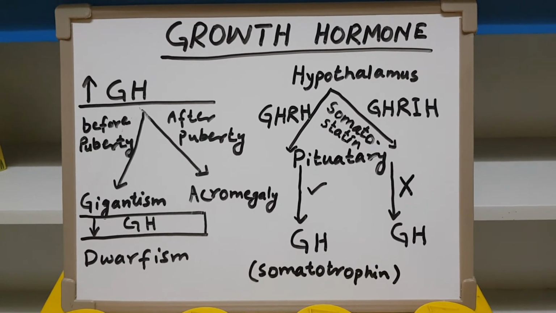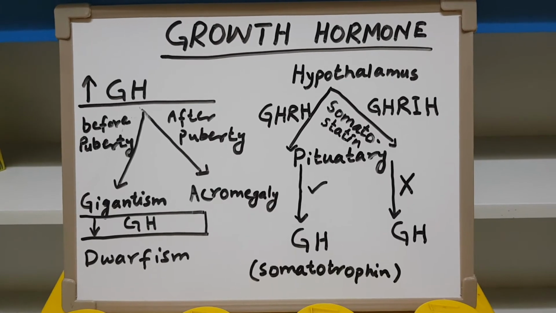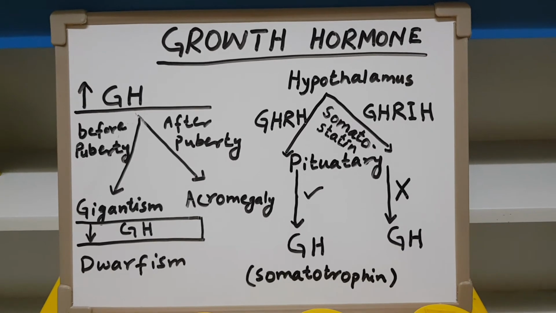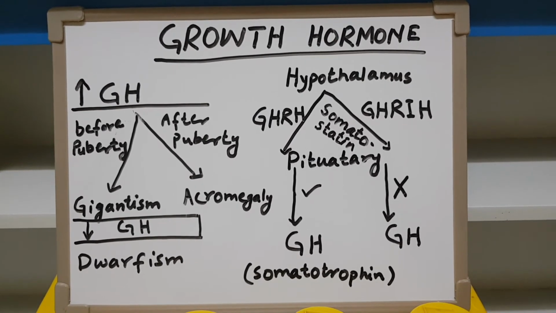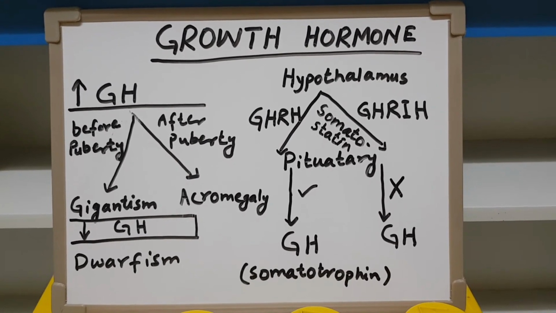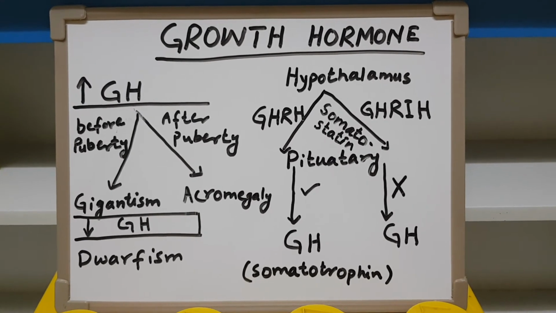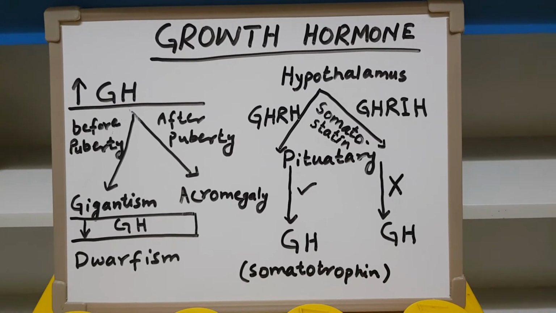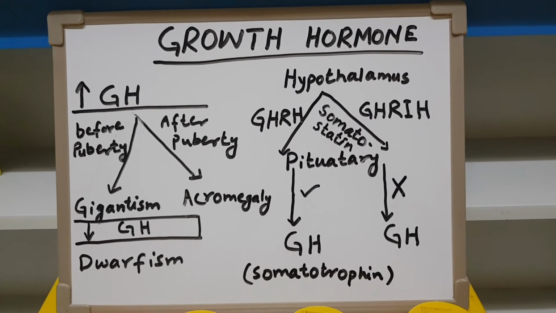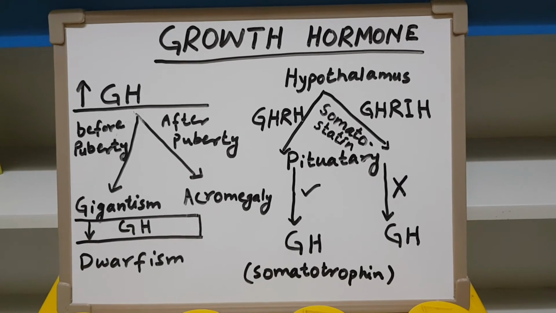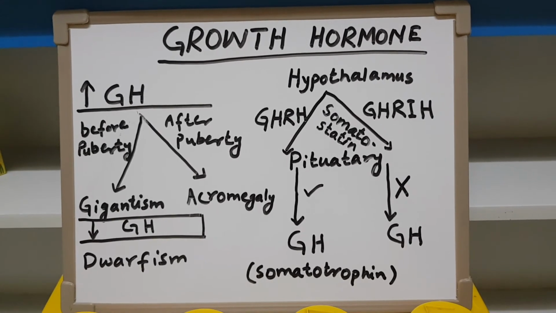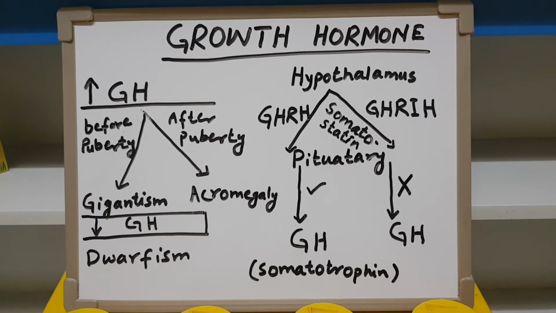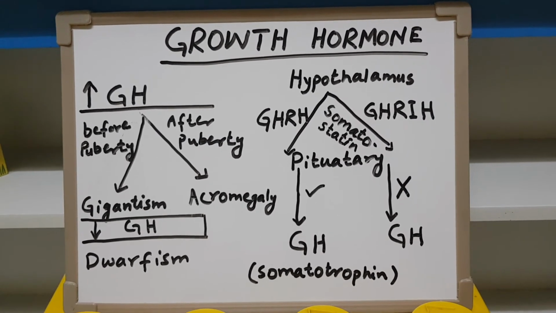Now what happens if growth hormone secretion is decreased? It does not reach its normal level, and this usually occurs before puberty. It results in another disease, known as dwarfism, in which the person does not gain the normal height he is meant to gain. Such persons have short height, but their height is symmetrically short. Their ratio of height is symmetrical. It means that all of their extremities, their trunk, their head, their feet, everything is small in proportion to each other.